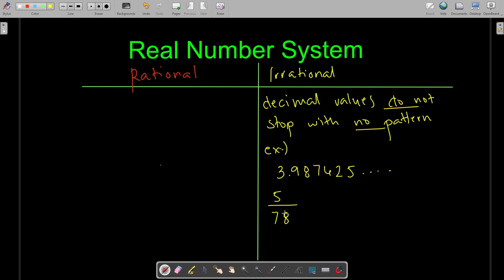What if I give you 5/78? How can you show me proof that 5/78 is an irrational number? I'll give you a hint.